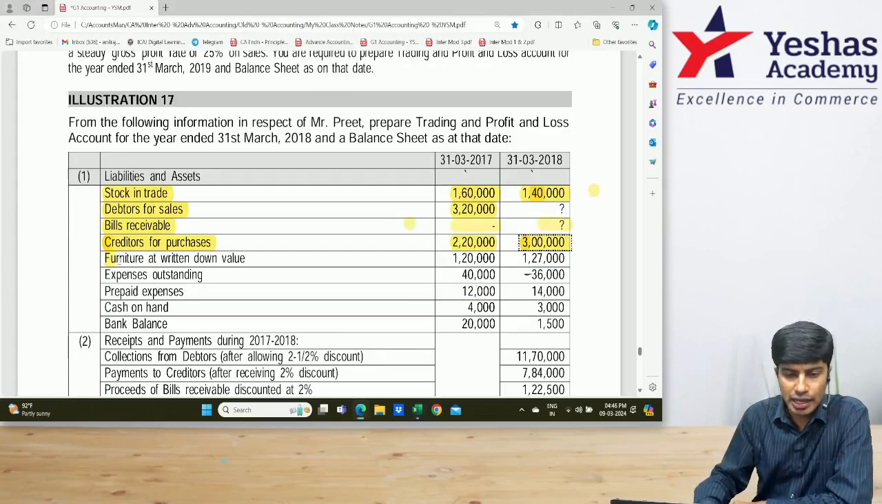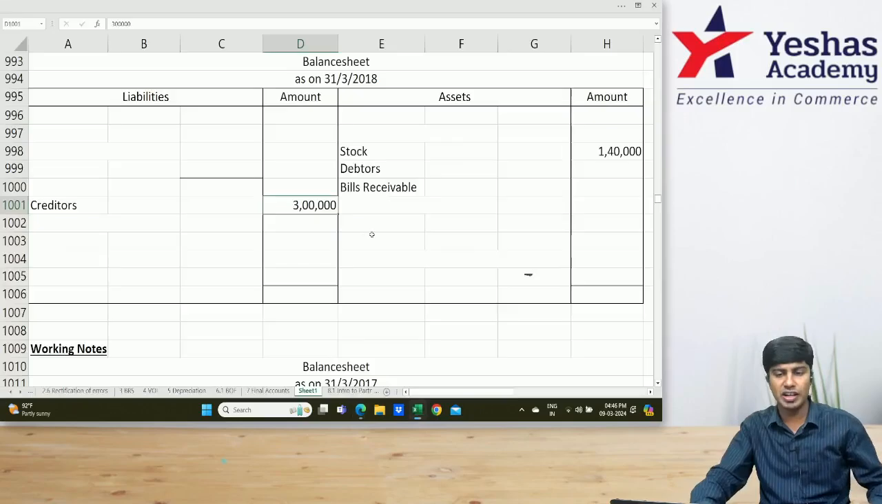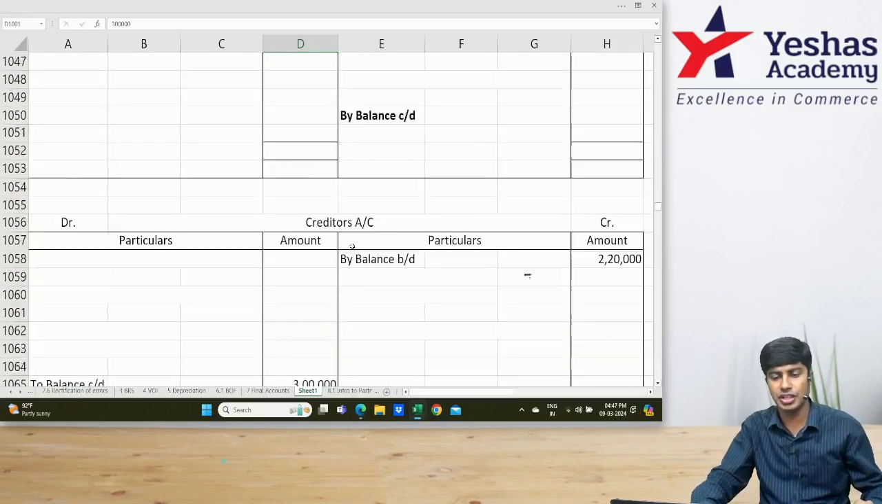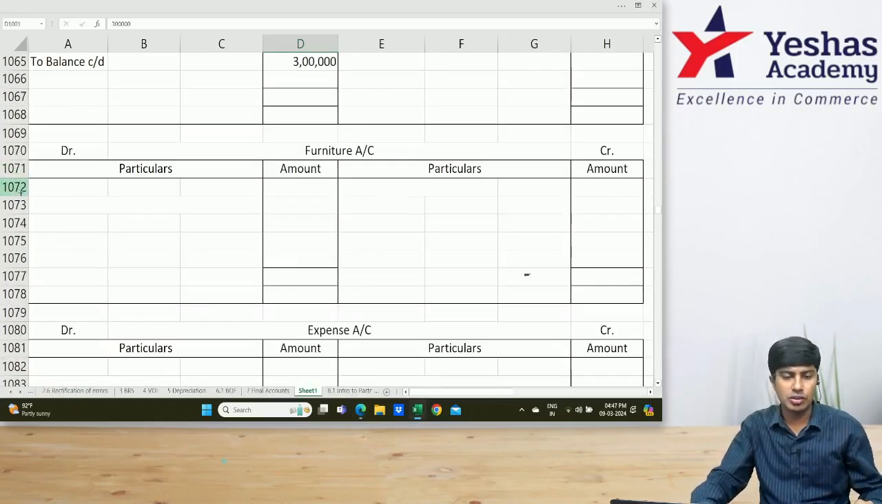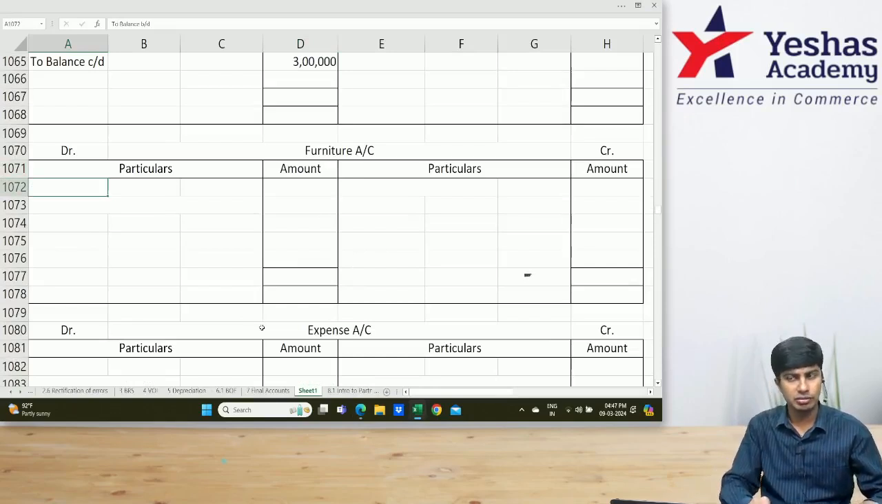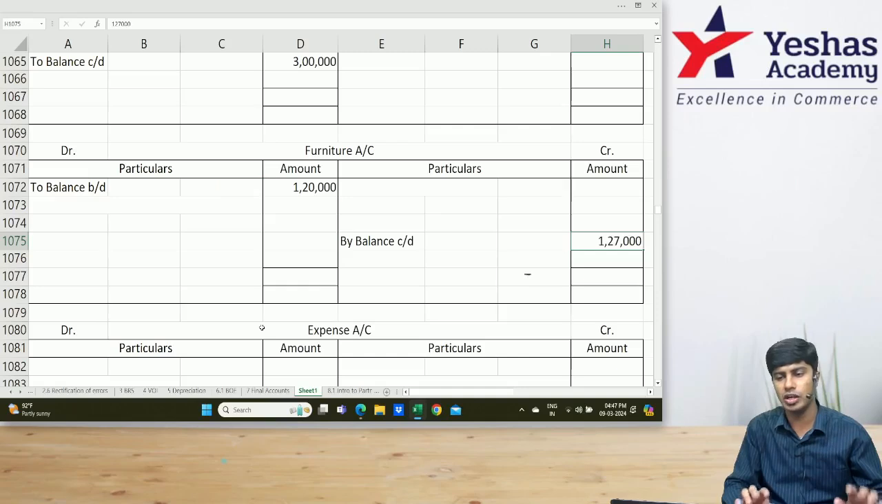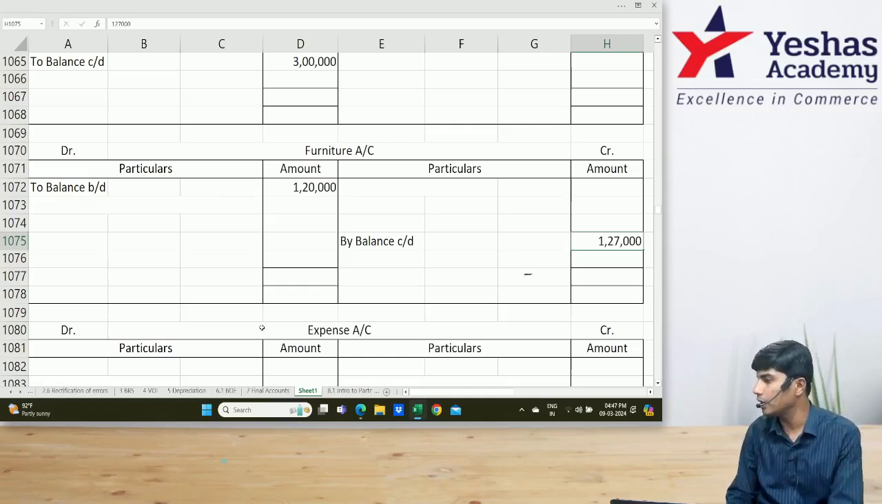What's after this 3 lakh? Furniture at WDV. How much is the opening balance? 120. So let's go to the furniture account. I'll write both opening and closing together. Balance brought down 120. Balance carried down 127. Furniture ledger. Opening balance 120. Closing balance 127.